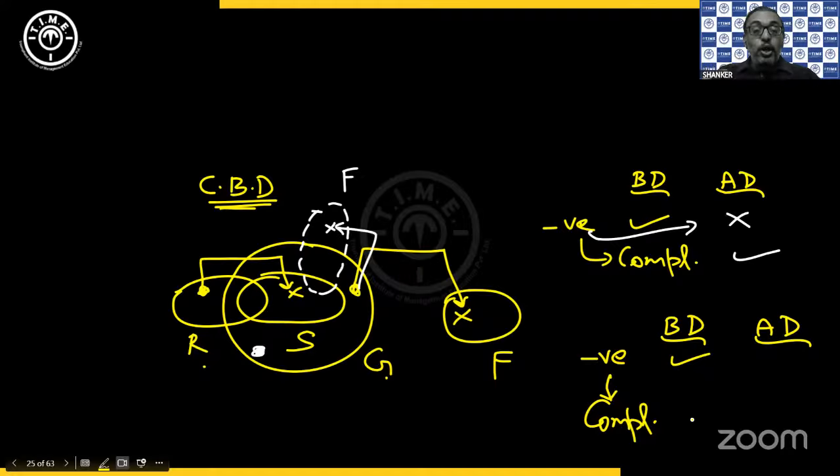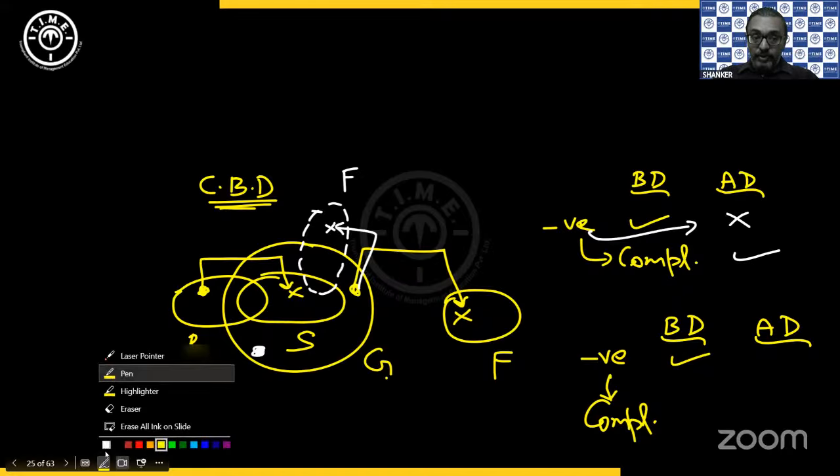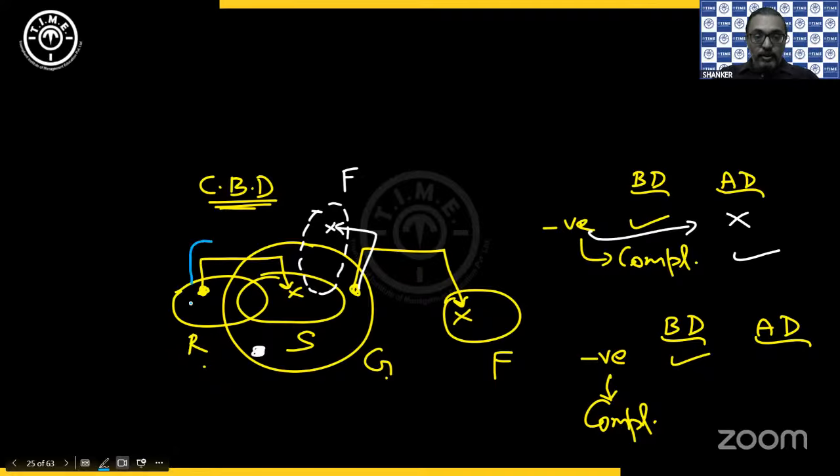Now, what you have to understand is, if I take all the G circle and put it inside the R circle, which other circle will go inside? The S also will go inside. Am I allowed to do that? That is what you need to understand. So this is where you can check that there is this indication here. Do you see between R and S?